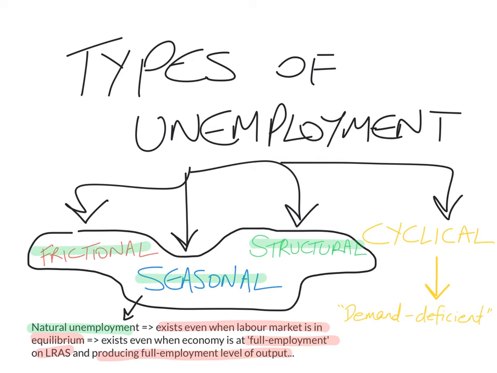Remember, when we did the aggregate demand, aggregate supply diagram, we said that on the long run aggregate supply curve, the economy is at full employment. This is what we mean by full employment, that there's no cyclical unemployment. But frictional, seasonal, and structural still exist. They exist even when the economy is at full employment. They're called natural unemployment.